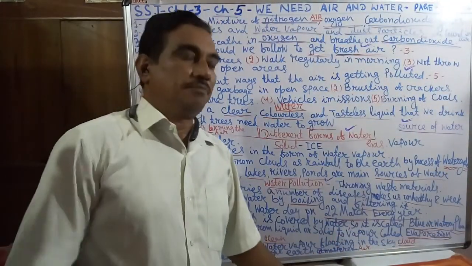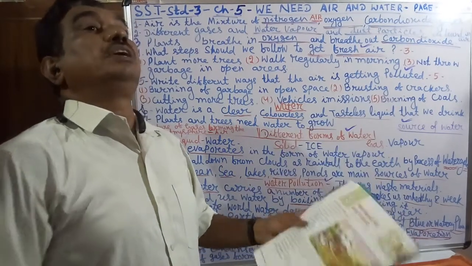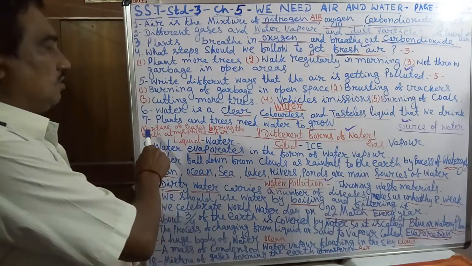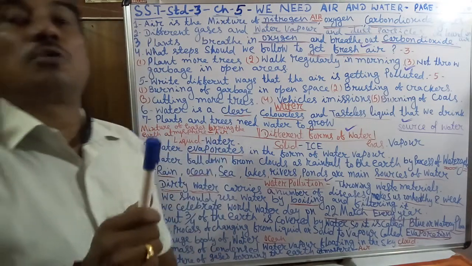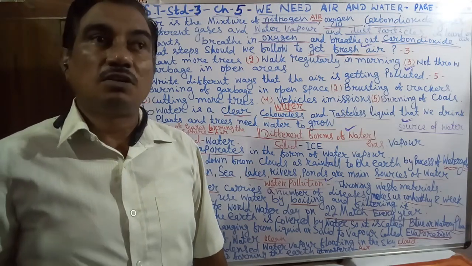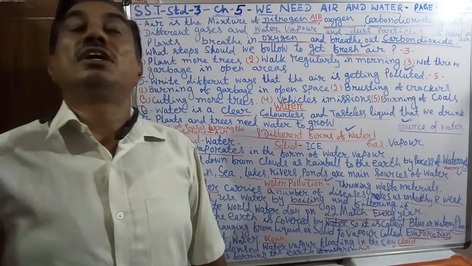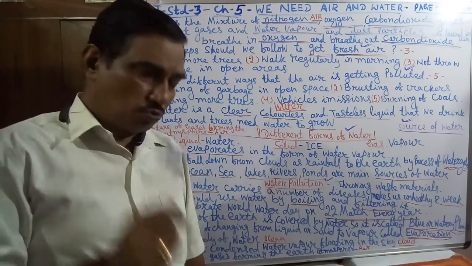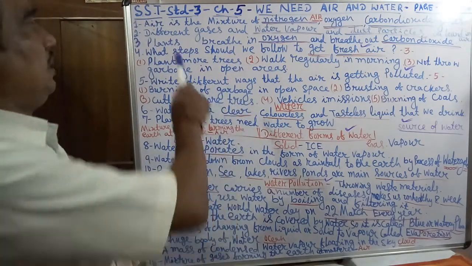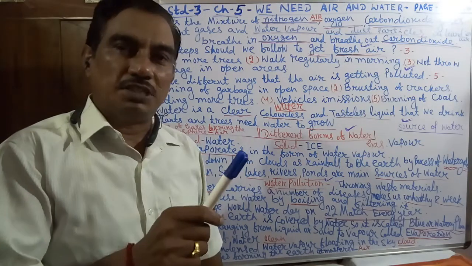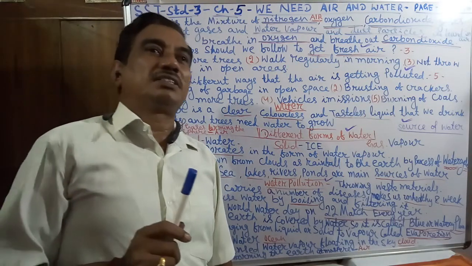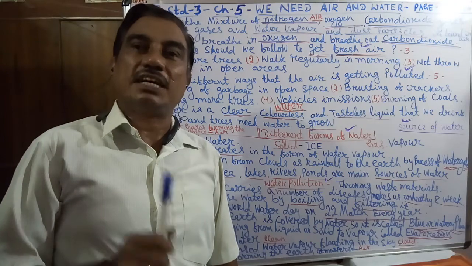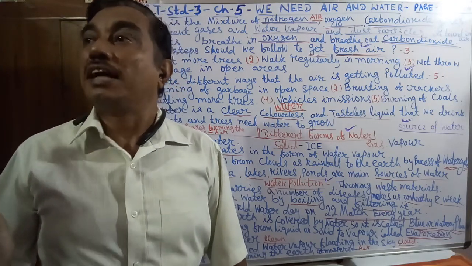First, what is air? Air is a mixture of gases forming on the earth's surface. It is around us. The first point is that air is a mixture of gases. The three major gases are nitrogen, oxygen, and carbon dioxide.